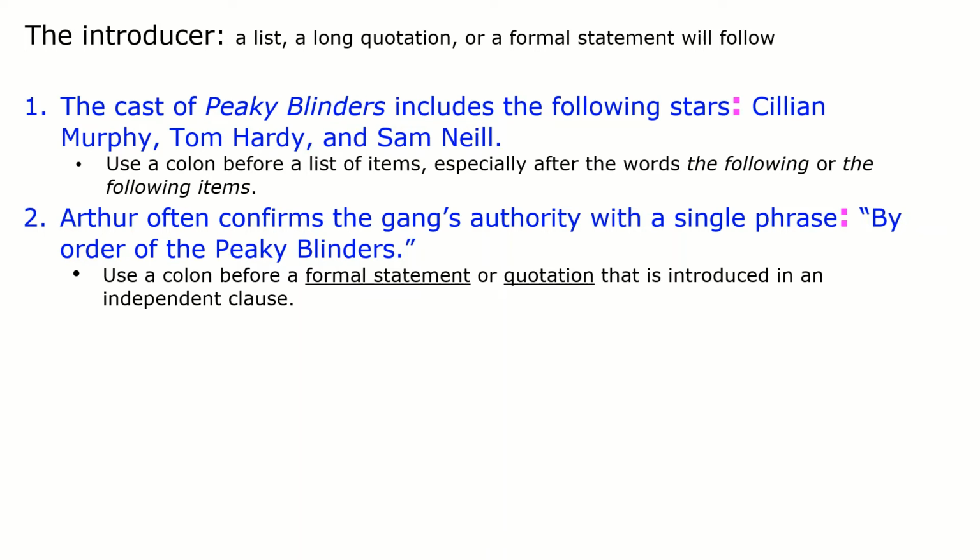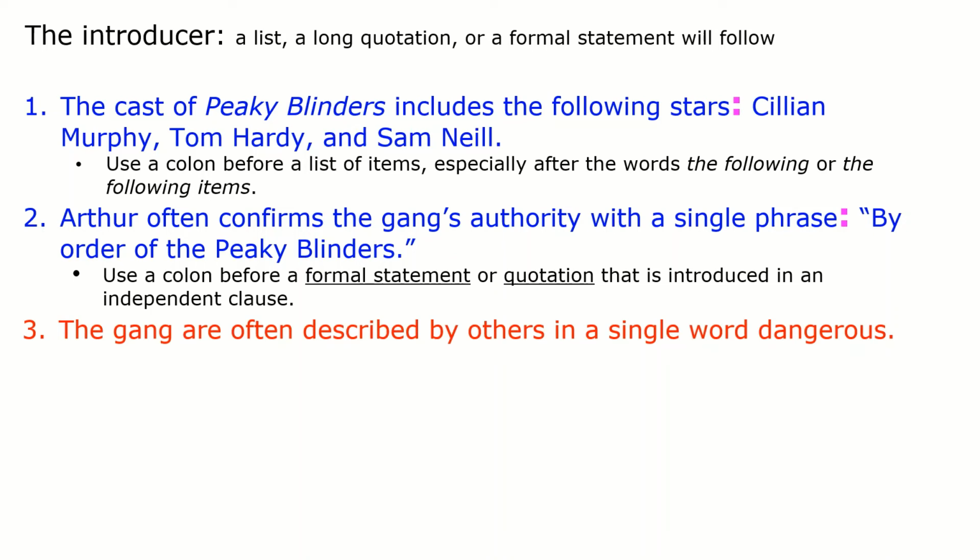The third use, demonstrated by the sentence, "The gang are often described by others in a single word: dangerous." And now for this sentence, what I am trying to do is emphasize the final word of the sentence, which is dangerous. So as I said in the introduction again, we can use colons to draw attention or to emphasize what follows. So in this sentence, we put the colon following the word and between dangerous. What I'm doing here is emphasizing that word at the end of the sentence. This technique can also be used to emphasize phrases at the end of sentences.